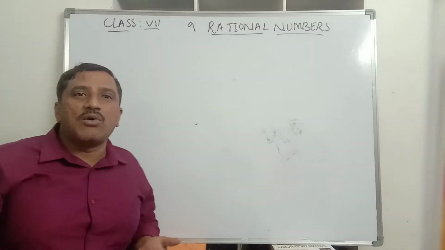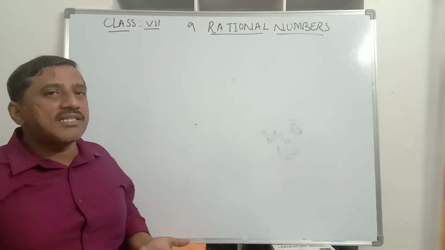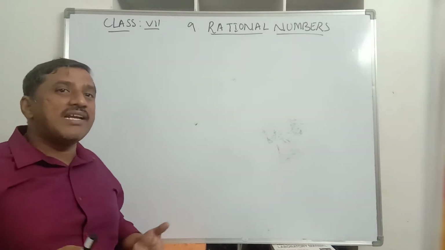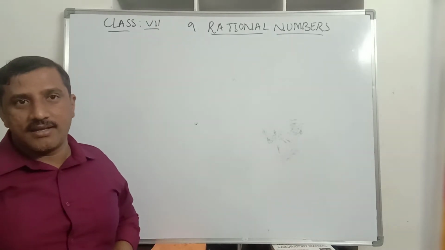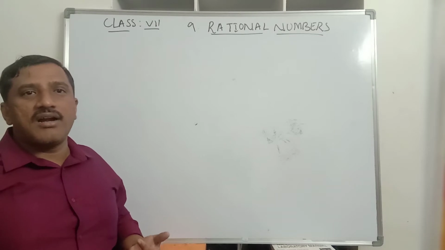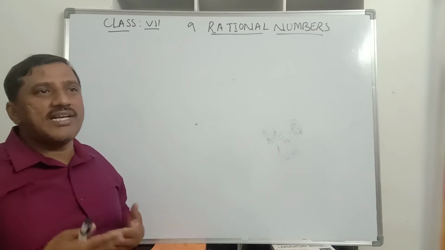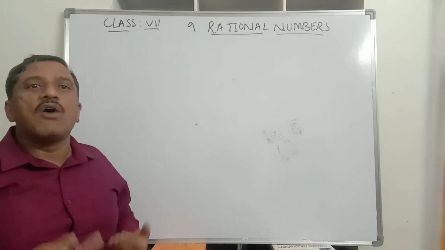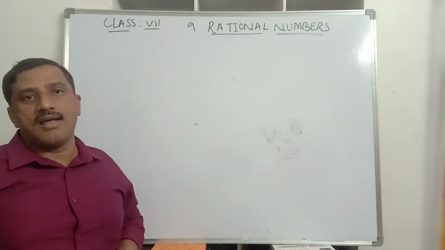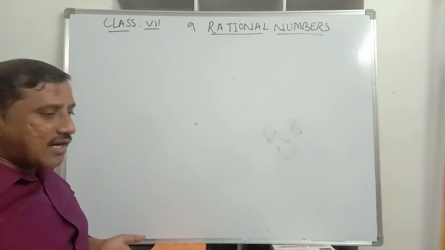What do we call those counting numbers? Counting numbers are known as natural numbers. So natural numbers were invented to count the objects, and then there was a need of introducing zero. When zero is included to natural numbers, we call that set whole numbers. And there is a need of negative numbers.